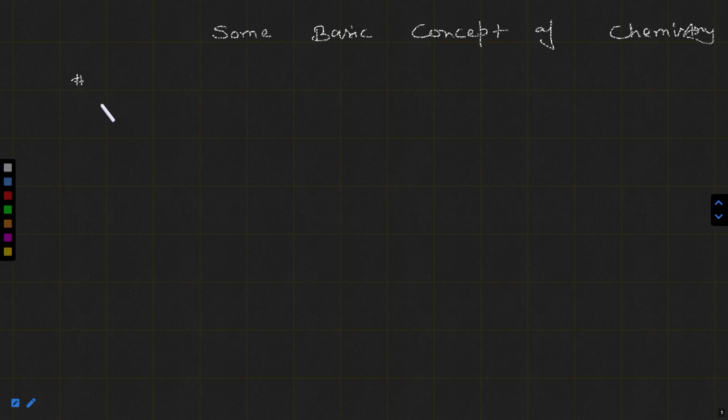In this chapter, I introduced to you what is chemistry, what are the applications of chemistry, and what is the importance of chemistry. Then we learned about matter, nature of matter, states of matter, classification of matter, properties of solids, liquids, and gases, and the characteristics of particles of matter.